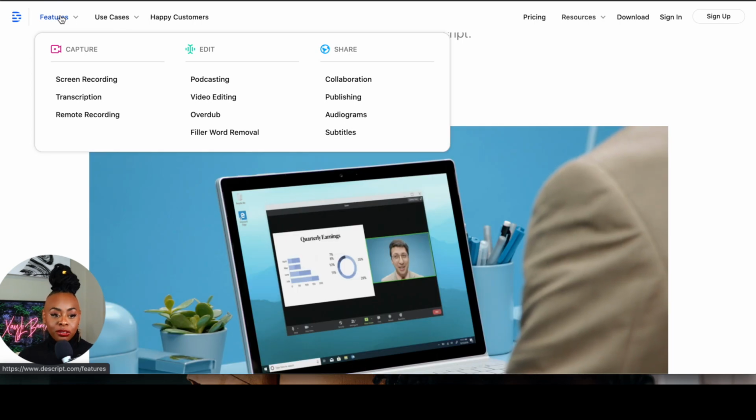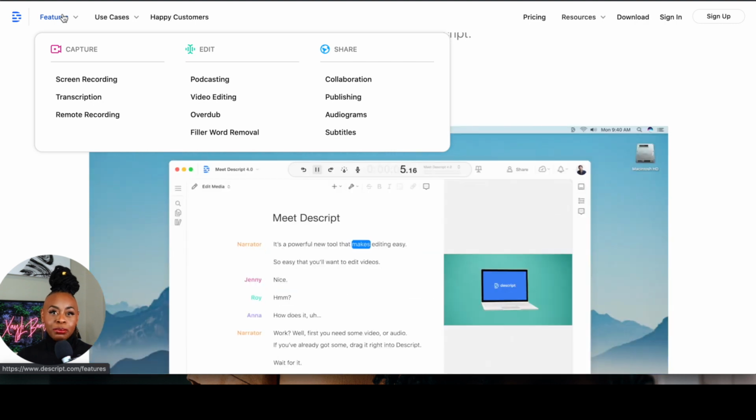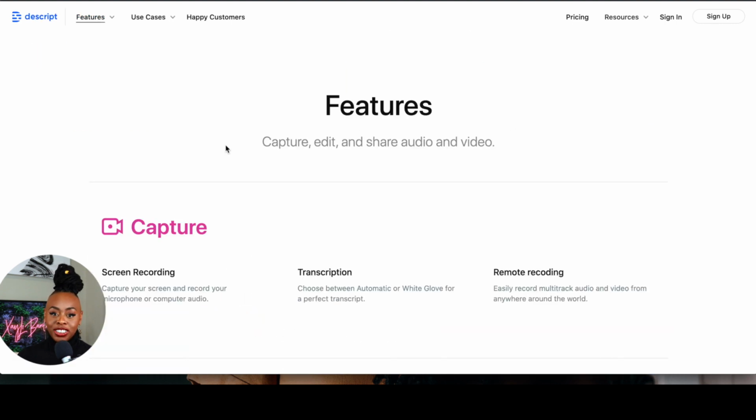So let's walk through some of the features that we do have in this amazing tool, and then I'll explain to you why I really love it so much.